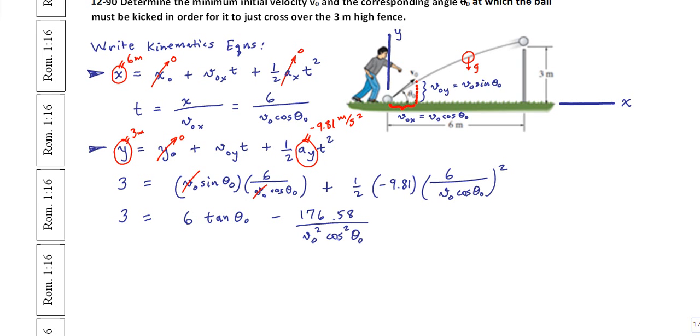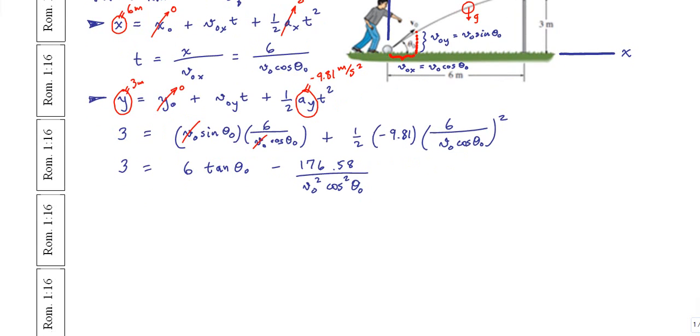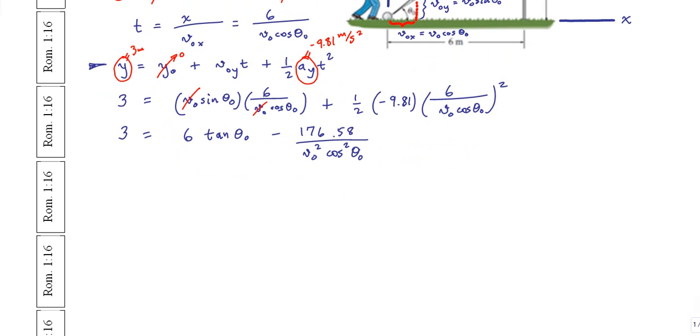And then what I would recommend is a little massaging algebraically on what we have here so that we can actually solve for this. Let's multiply both sides by the denominator way out on the end, v0 squared cos squared theta naught.